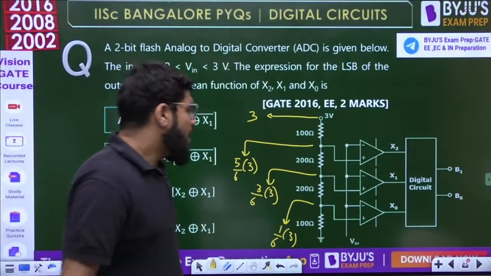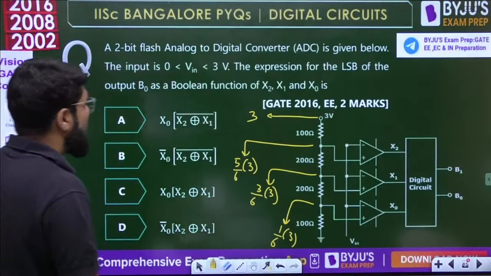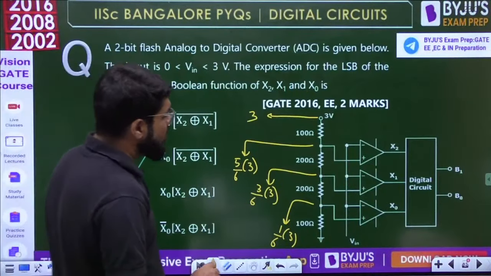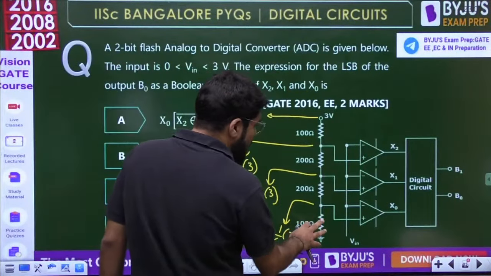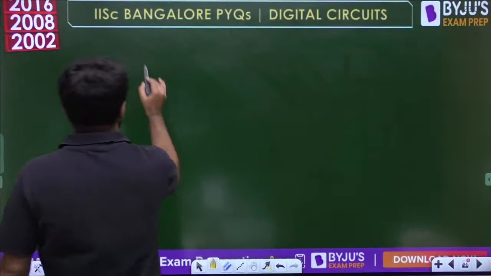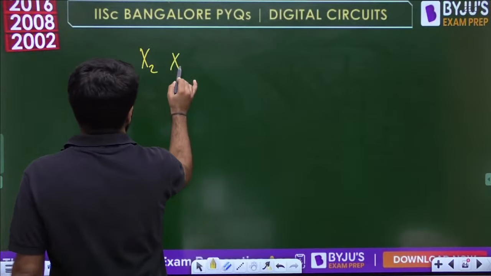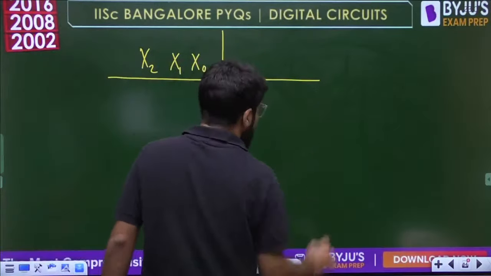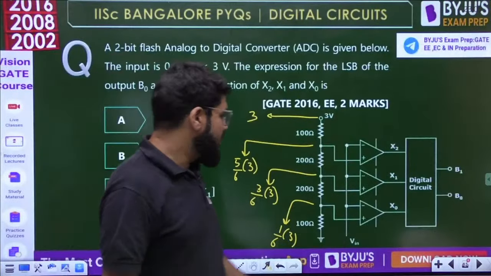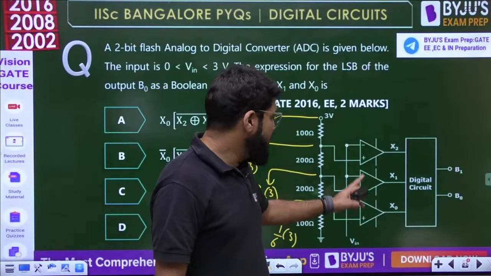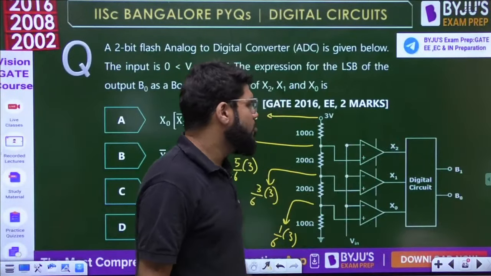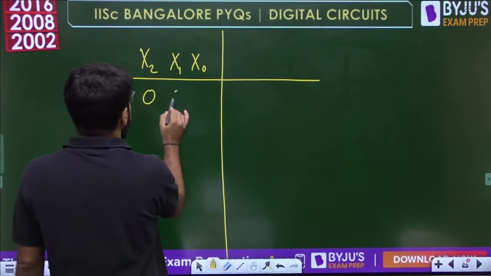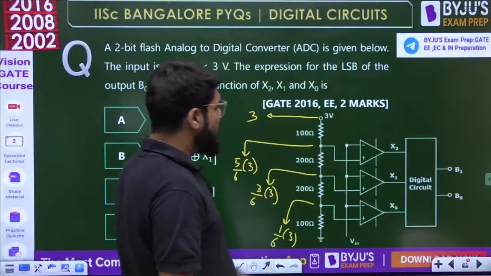Now the point is that we know at some point all comparator outputs will be low. When Vin is very low, all the V plus will be high, all comparator outputs will be low, X2, X1, X0 will be low, and then you have an encoder.